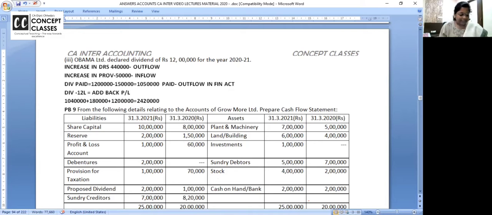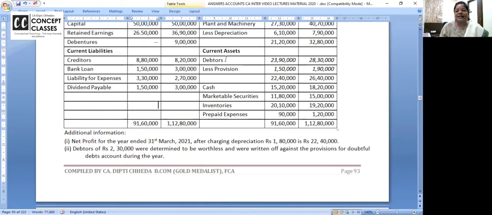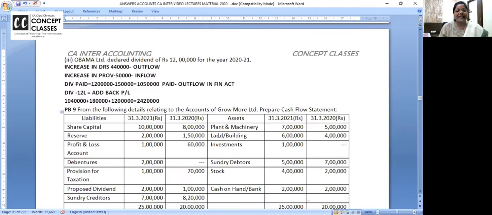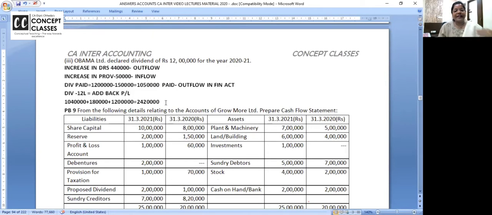Now, after this, debtors have increased. Yes, look here. I had told this yesterday also. Debtors and provisions you have to take separately. You can take net, but going by ICAI's method, you have to take it separately. Increase in debtors, I calculated and showed it yesterday. There's an increase in debtors 440. So whenever debtors are increasing, what will you do? Minus 4,40,000. Provision liability is increasing. Inflow. Right? Now stock is decreasing.